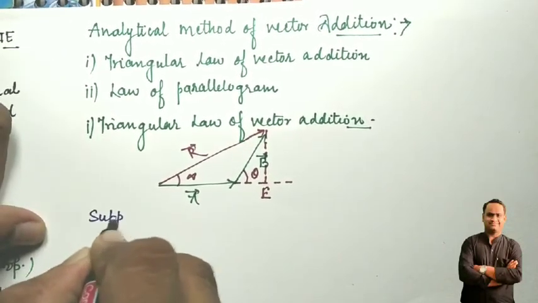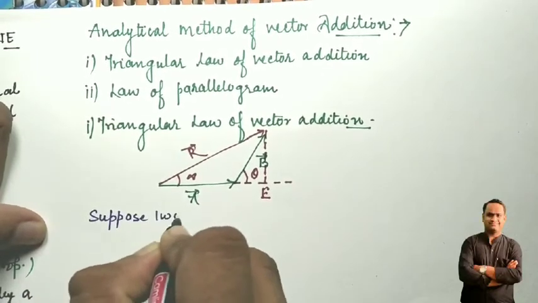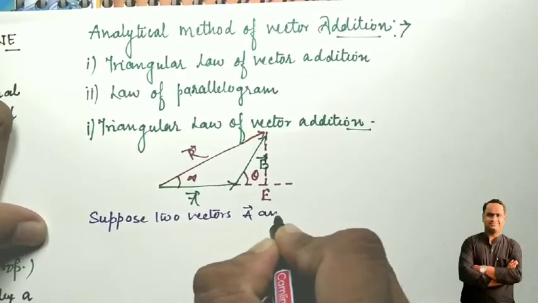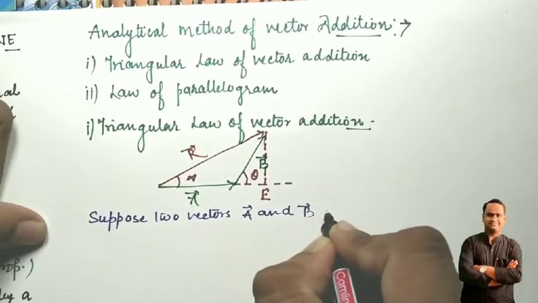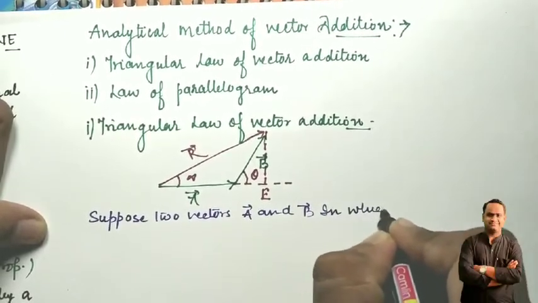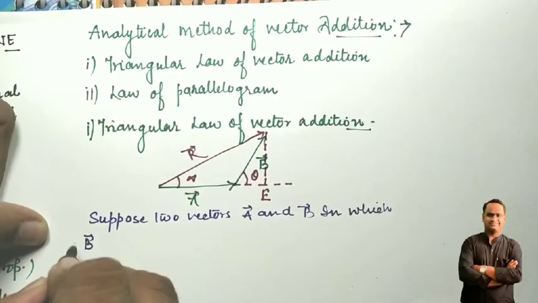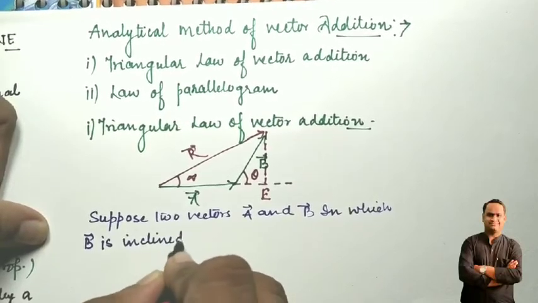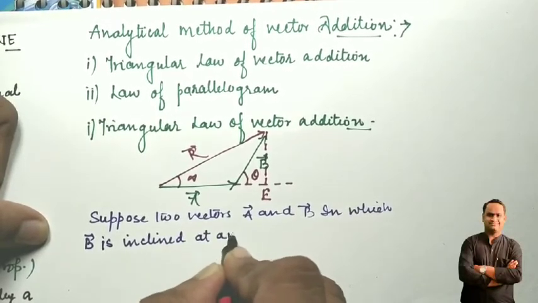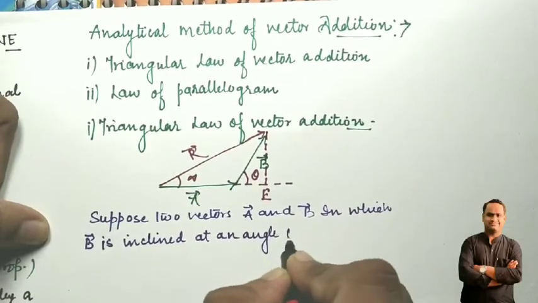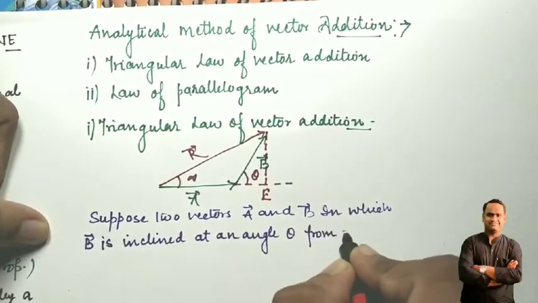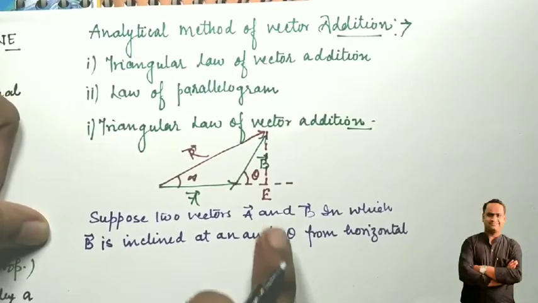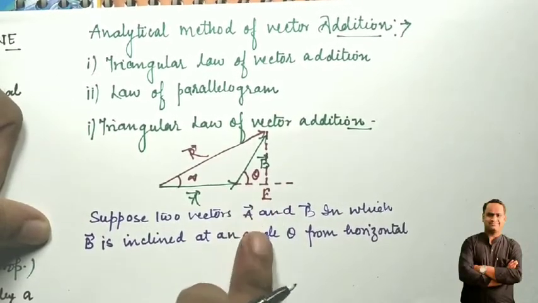Let us suppose two vectors A and B, in which vector B is inclined at an angle theta from the horizontal. Means the angle of inclination of the vector B is theta from the horizontal.